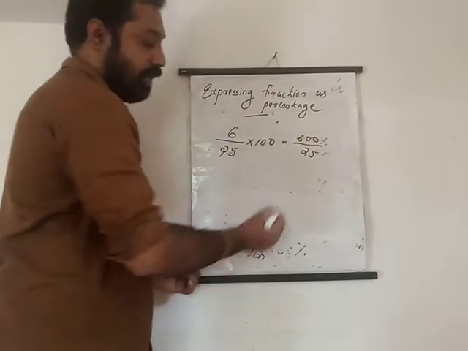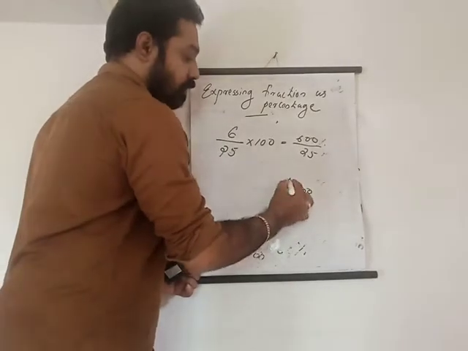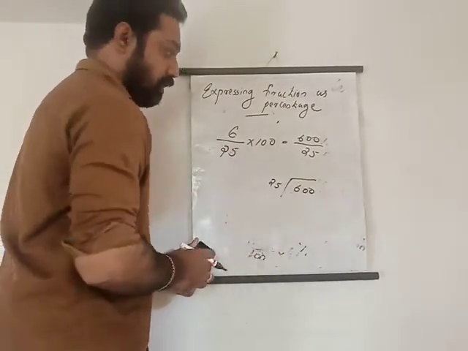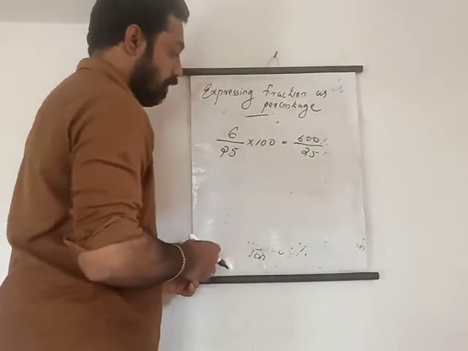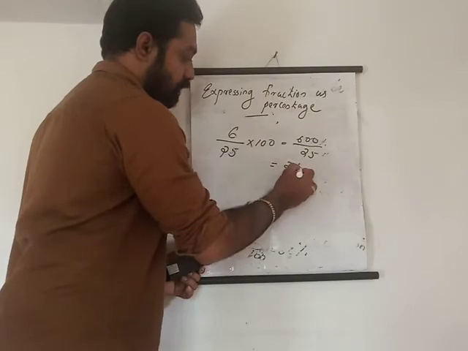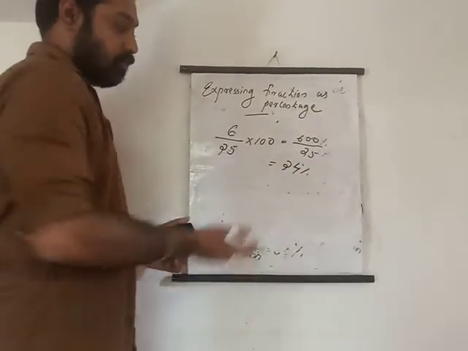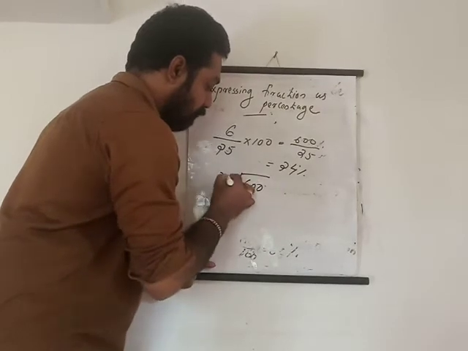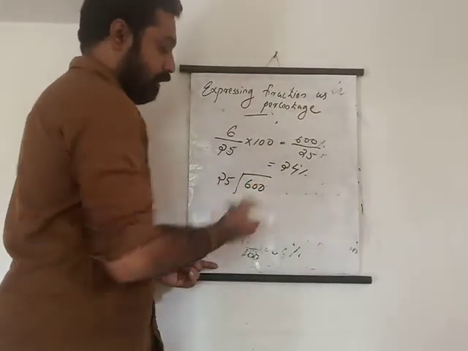Just divide 600 by 25 and you will get the answer. The same answer, 24. So this answer you will get when you divide 600 by 25.